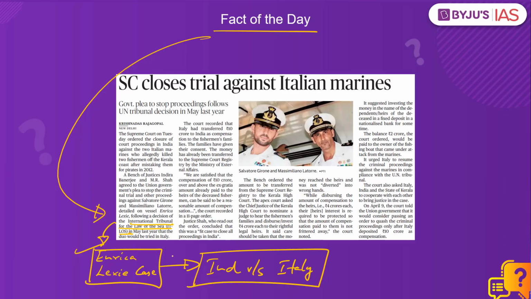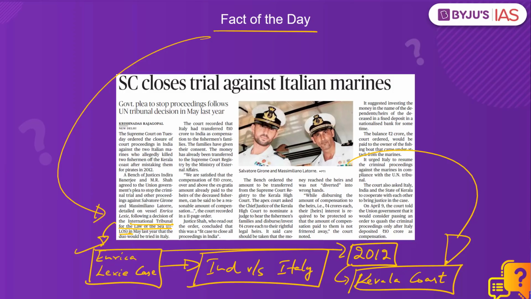Enrica Lexie was a commercial ship which was passing close to India's coastline in 2012, and while the ship was passing through Kerala's coastline, the two Italian marines who were stationed on this ship to counter piracy wrongly assumed two Kerala fishermen to be pirates and they opened fire on them. This led to the accidental killing of Indian fishermen who the Italian marines mistook for pirates, and this set off a major diplomatic dispute between India and Italy.